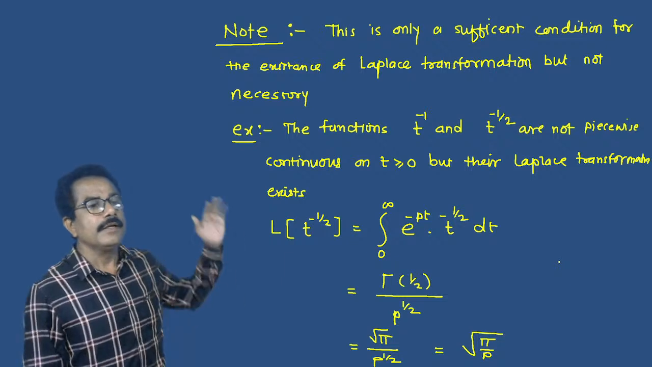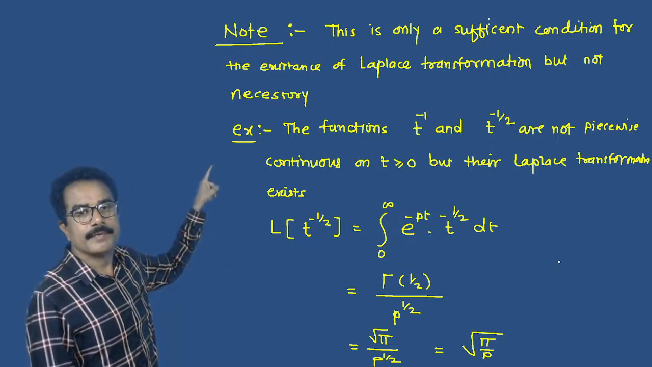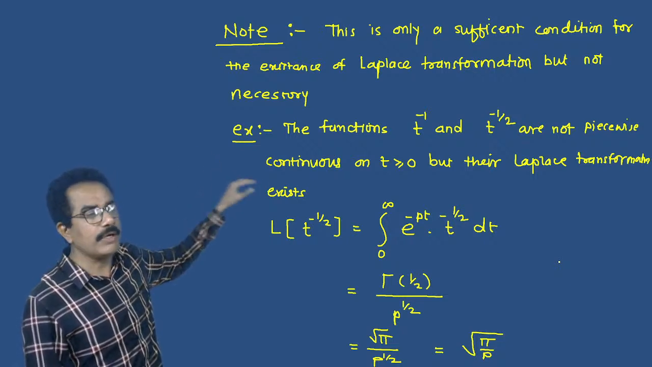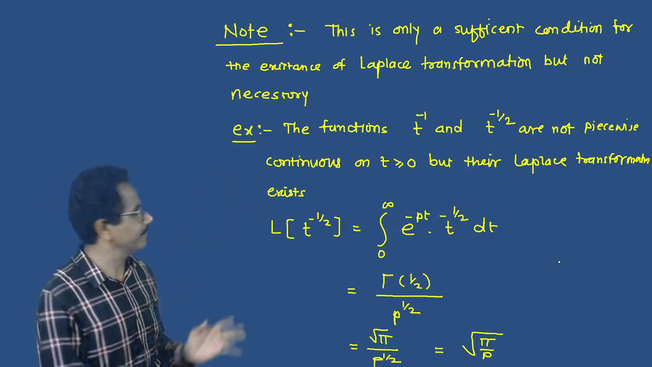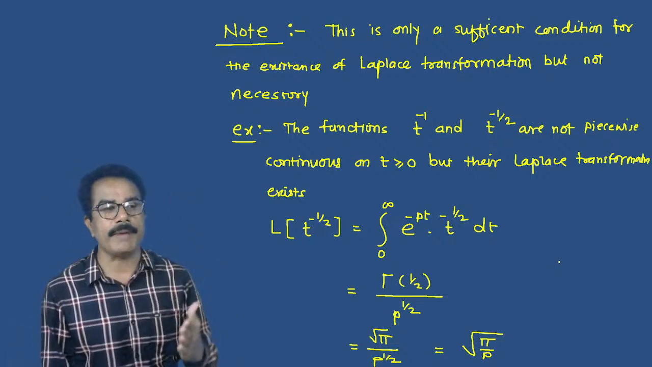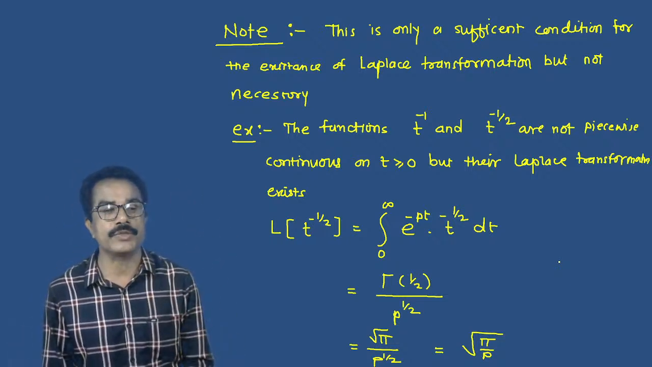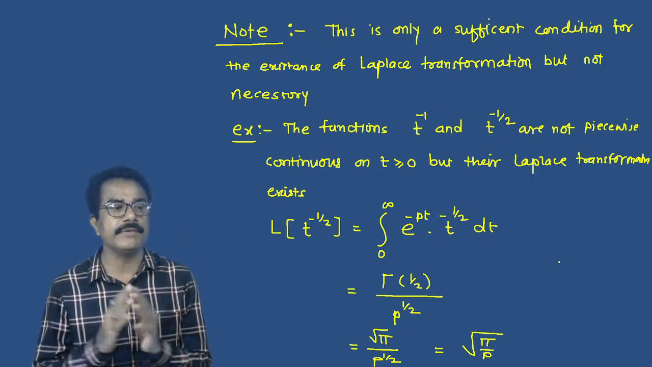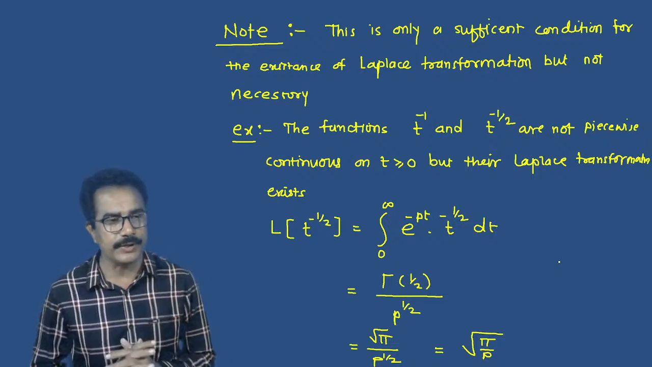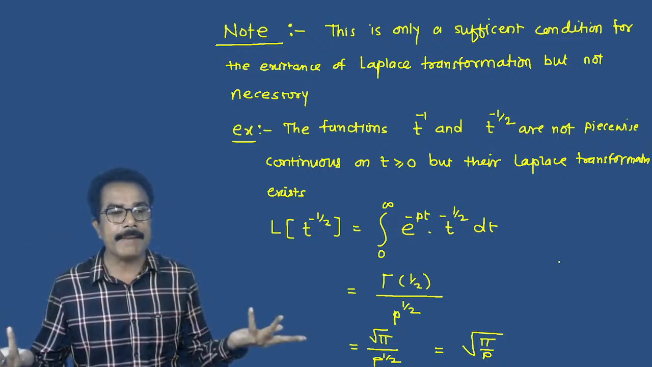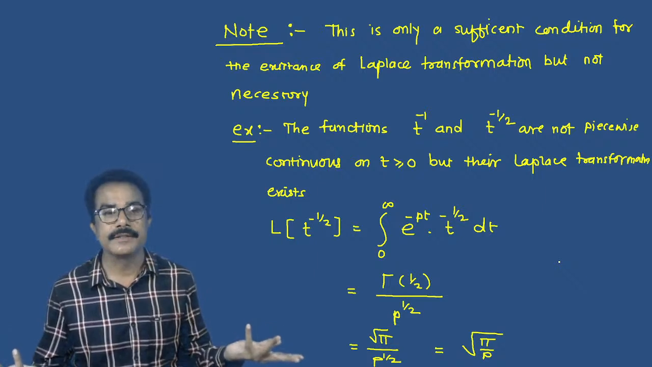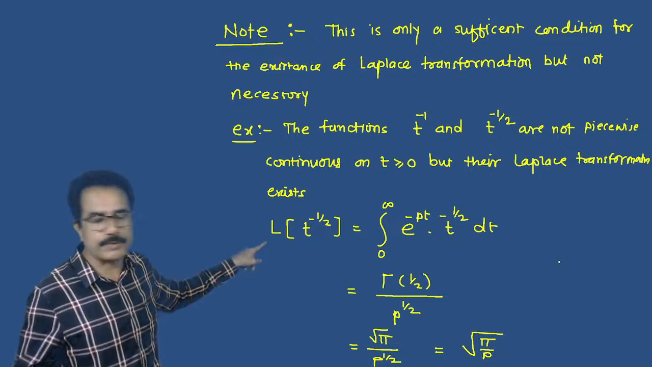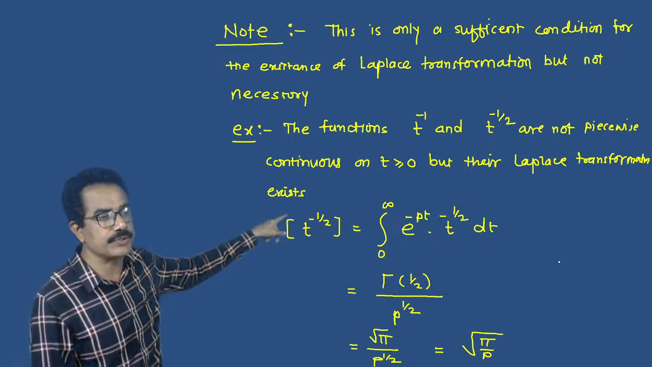Now, to prove this note, for verification of the note, we have considered one example. See this. The functions t raised to -1 by 2 are not piecewise continuous on t greater than 0, but their Laplace transformation exists. According to the definition of the Laplace transformation, L of t raised to -1 by 2.